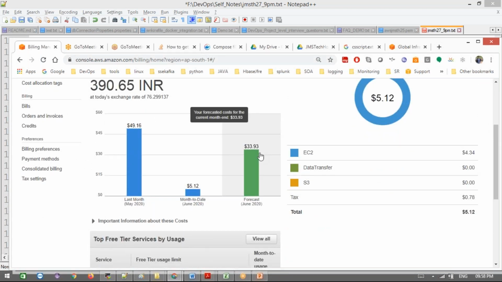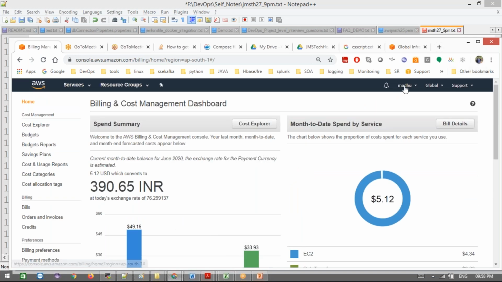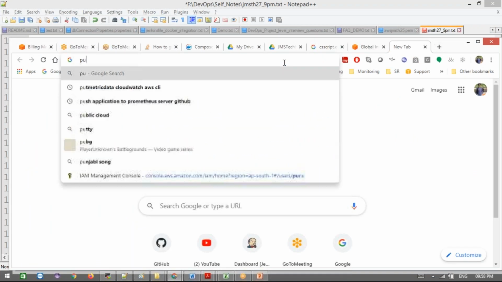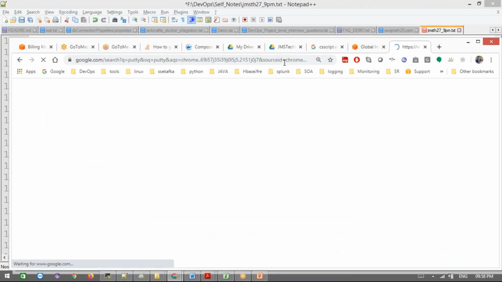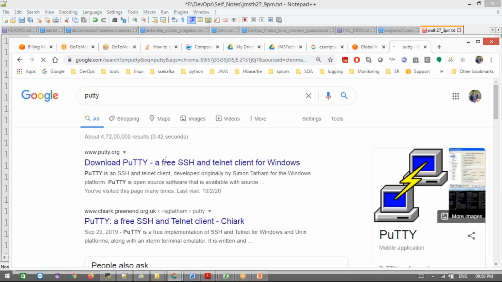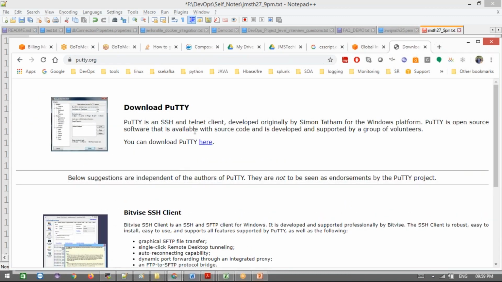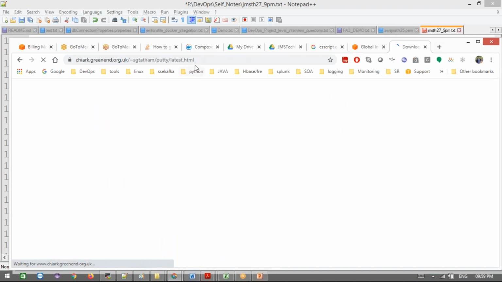Clear? Fine. Then next, for tomorrow, the software we require is Putty, which we need to download. Why we require this software, we'll let you know tomorrow. This Putty software we need to download. Just go and download Putty here. I'm sharing this link.